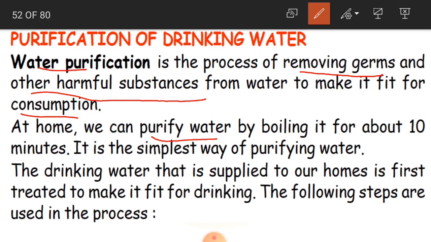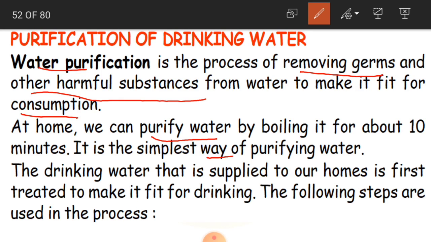Okay, when you boil the water, what happens? All the bacteria or germs, that is parasites, are going to be killed. So what happens then? Because the germs are going to be killed by boiling, the water becomes somewhat pure. Okay, so this is the simplest way of purifying the water.